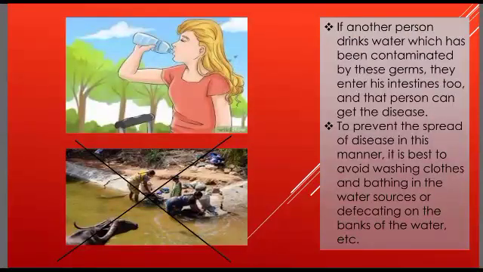If another person consumes the same water that has been contaminated by germs like typhoid, cholera, jaundice, or diarrhea, the germs can enter the intestine of a person who is fit and fine. Still, if such a person comes in contact with someone suffering from these diseases, they can get easily affected. So, to protect ourselves, what is the best solution?